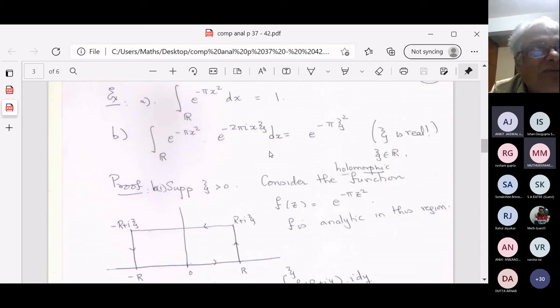What can you say about the eigenvalues of the Fourier transform? No? Yes? So what we are showing here in part B is that 1 is an eigenvalue of the Fourier transform. What about any other eigenvalue? What is the spectrum of the Fourier transform?